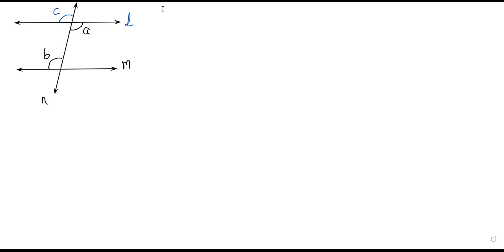So start writing. Given: angle A is equal to angle B. They have given that alternate angles are equal. You have to prove. What do you have to prove? We have to prove that line L is parallel to line M. Correct. So let us start with the proof.